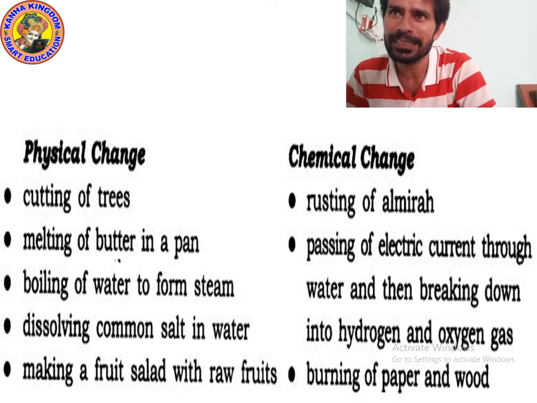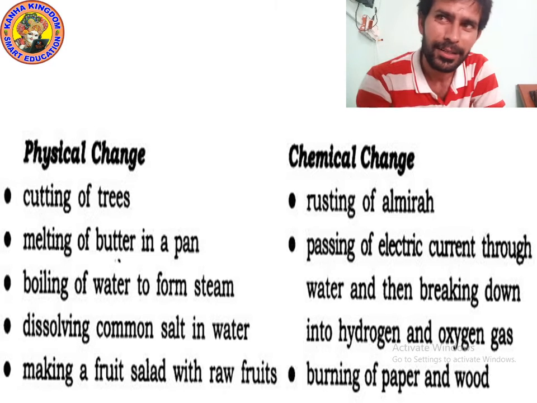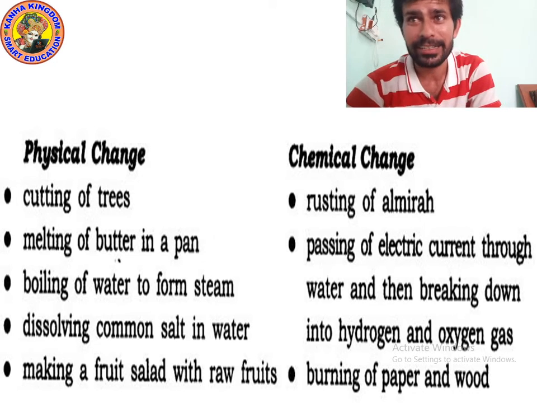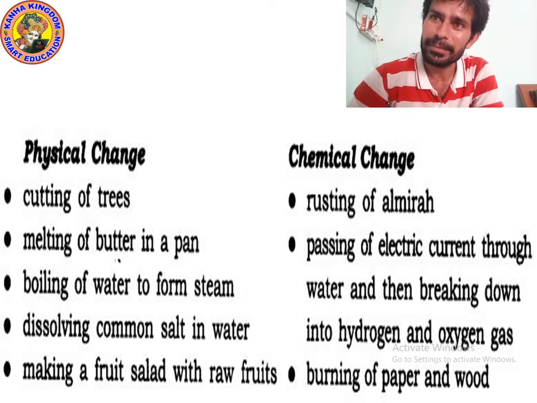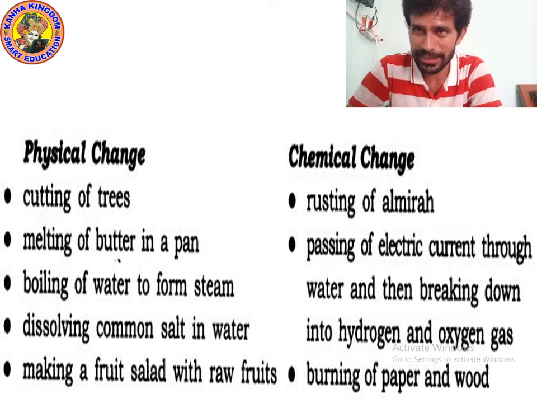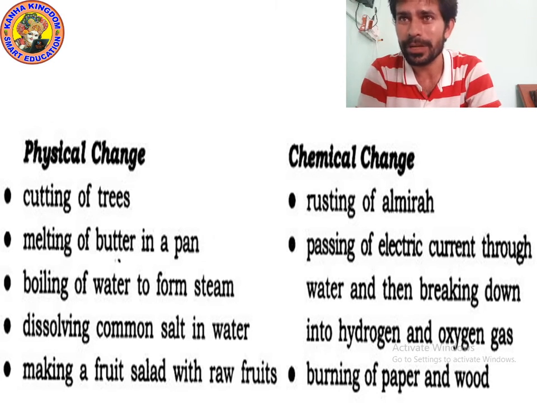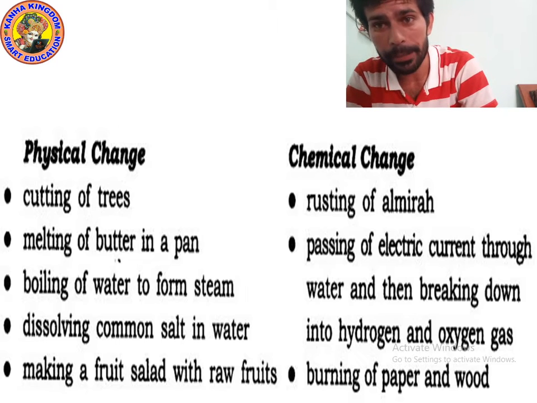And chemical change: rusting of almirah, passing of electric current through water, breaking it down into hydrogen and oxygen gas, and burning of paper and wood.